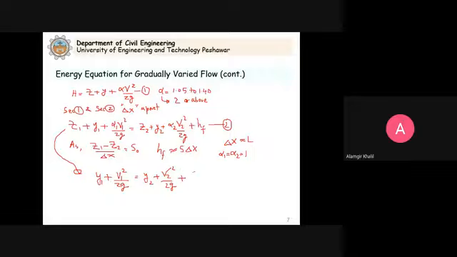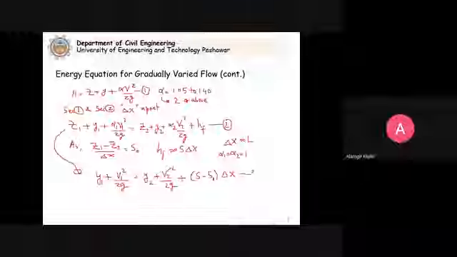So if you simplify, this will become S minus S naught into delta x. Let's say this is equation number 3.